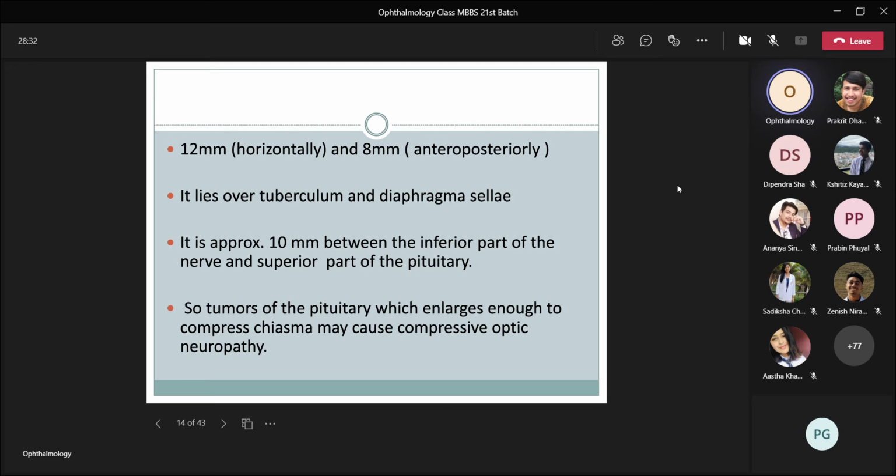It lies over the tuberculum and diaphragma sellae. It is approximately 10 mm between the inferior part of the chiasma and the superior part of the pituitary. So tumors of the pituitary which enlarge enough to compress the chiasma may cause compressive optic neuropathy. This is the applied anatomy. So if there is a tumor of the pituitary gland, then it enlarges and compresses the chiasma, leading to compressive optic neuropathy.